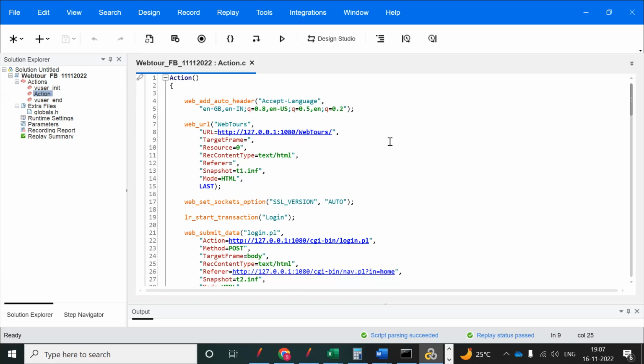So correlation can be used to capture the dynamic values which are generated from the server side in the application. When you record the script, some dynamic values keep changing. So what does dynamic mean? Dynamic means every time the value changes. So we need to identify those values.